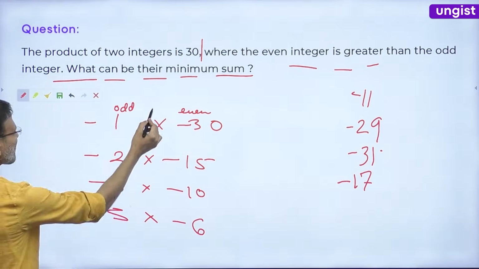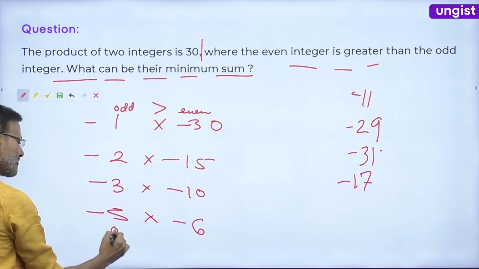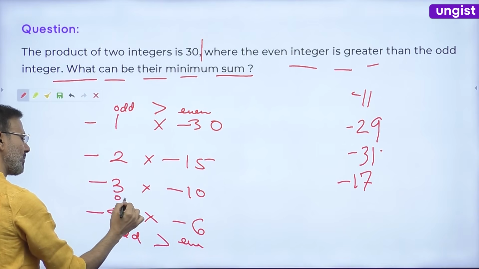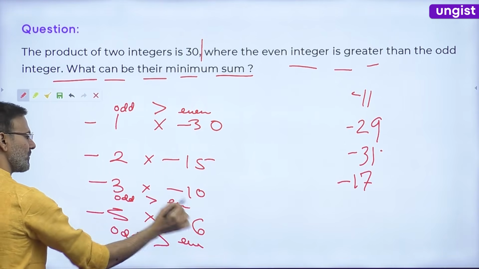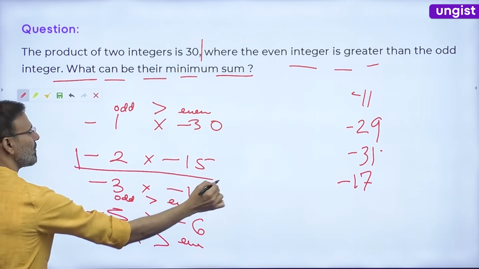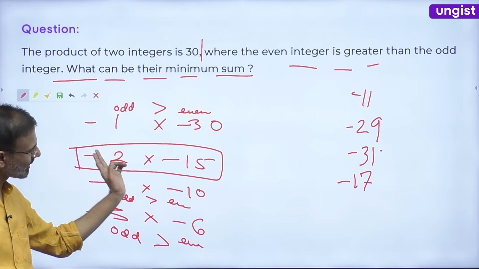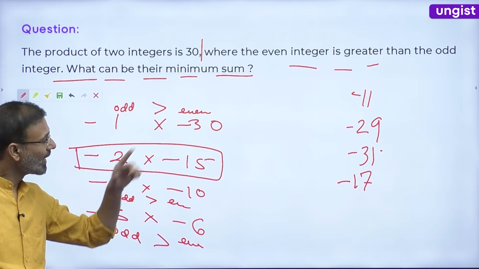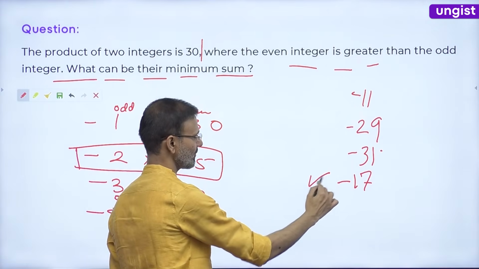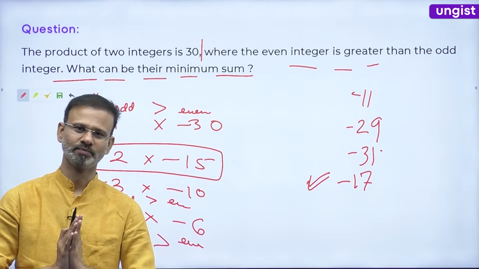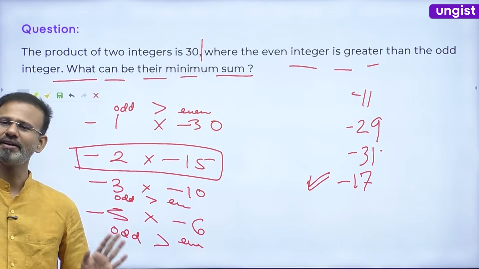So guys, here the odd number is greater. Okay, is this odd or even? I mean, what will happen here? Odd is greater. Here also odd is greater. Okay? So guys, only one pair is satisfying the given condition. So you will consider -2 and -15 as the numbers, and their sum is -17. Only one answer is correct in the class. Everyone fine now?